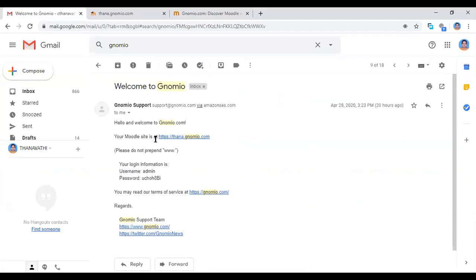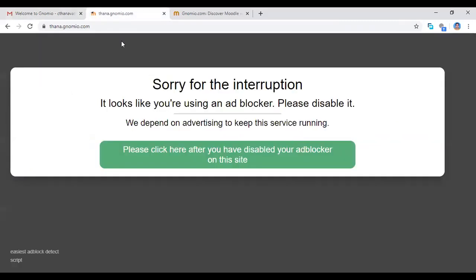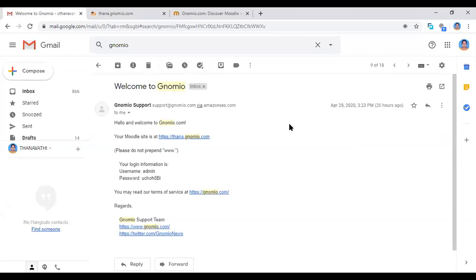They created a Moodle site for me, https://dana.genomia.com. They will take 3 to 6 minutes to create this site. Please wait 3 to 6 minutes after receiving this mail. If you do not receive it in the inbox, you can check the spam folder and other folders.